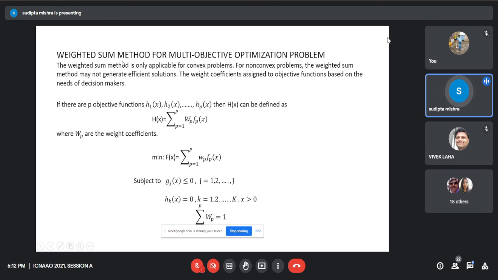Now, the weighted sum method for multi-objective optimization problems. It is a classical method to solve multi-objective optimization problems. The weighted sum method is only applicable for convex problems. For non-convex problems, the weighted sum method may not generate efficient solutions. The weighted coefficient is assigned to each objective function based on the needs of decision makers, and it can be formulated like that. The weight coefficient always lies between 0 and 1, and the summation of the weight coefficients is always equal to 1.